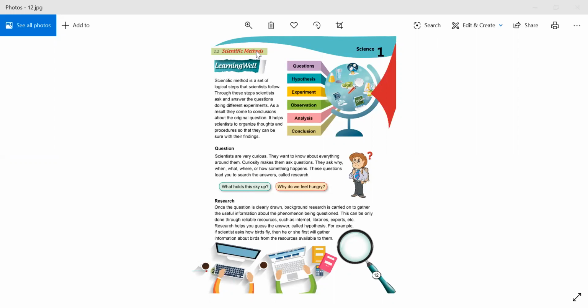They will gather all the information about birds: why they fly, when they fly, and what the reason is if they don't fly. And how do they gather information? They go through some sources, for example the internet, libraries, and experts.